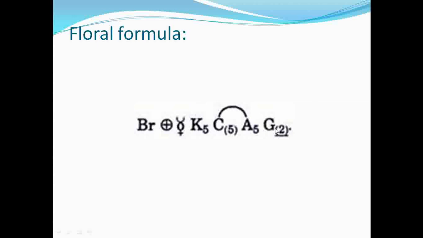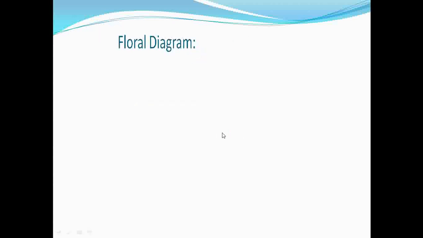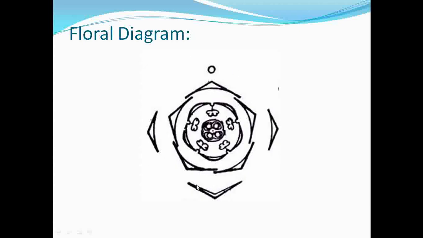The gynoecium is bicarpillary, and the ovary is superior. Okay, gynoecium is bicarpillary syncarpous, that's why the 2 is included under the bracket, and the ovary is superior, that's why the underline is present below the G. Next, the floral diagram. See that this is the bract, these are the bracteoles. So this is the calyx, which is free and shows imbricate aestivation, that is one sepal completely outside, one sepal completely inside, and the remaining 3 alternate with each other.